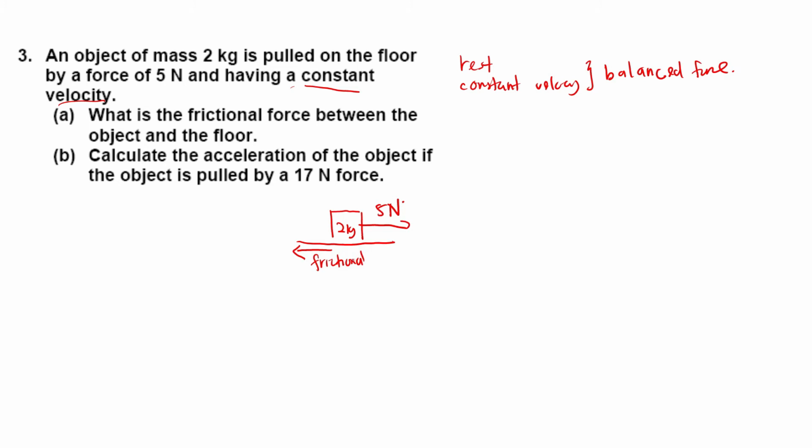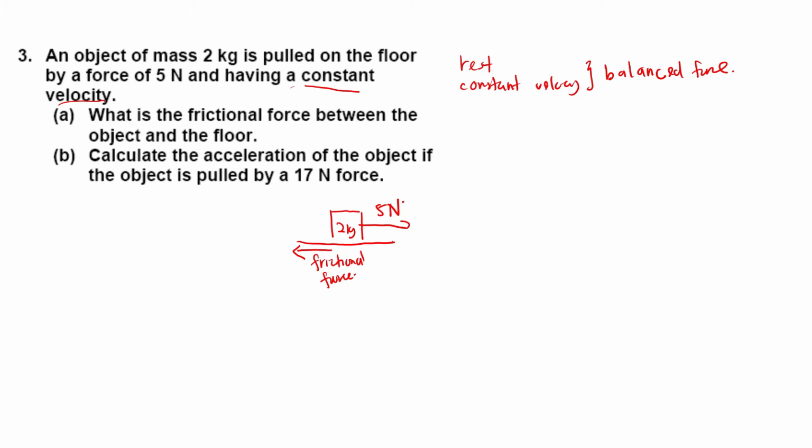So that one is actually action and reaction. That one is Newton's third law. So frictional force. Any object that you apply force to, there will be another force that will oppose the force that you give. So for this one, if you push the box on the floor with 5 Newton, there will be another force in the opposite direction that opposes it, so we call it a frictional force. I think you already know this one.